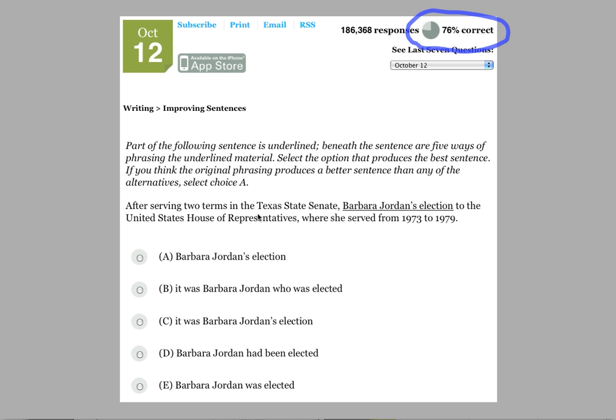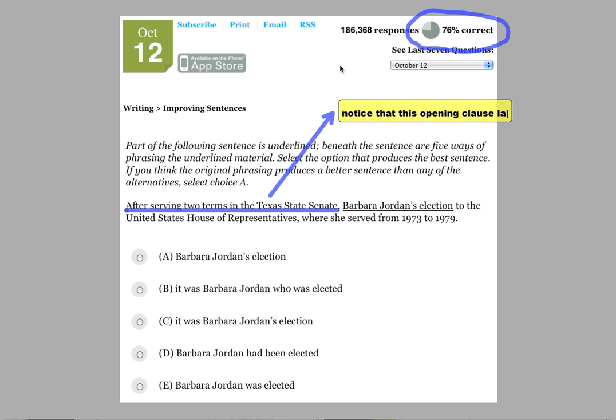So after serving 2 terms in the Texas State Senate, okay, well what I want you to notice here is this phrase here. The phrase lacks a subject. Okay, so let's make a note here. So notice that this opening clause lacks a subject. If that's the case, then the next word after the comma must be the subject.